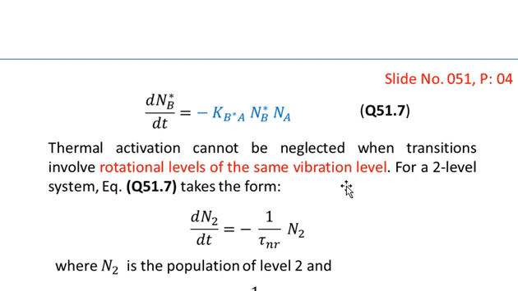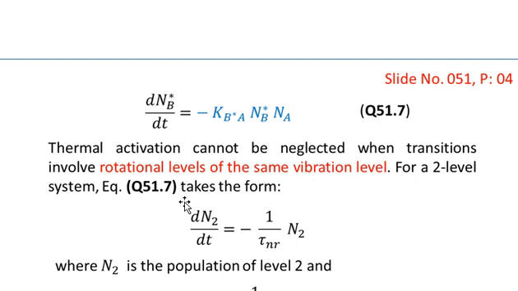If we are using molecular physics, then we have vibrational levels, and for each vibrational level there could exist many rotational levels. When the transitions involve rotational levels of the same vibrational level, the thermal activation cannot be neglected and equation number 7 cannot be written.